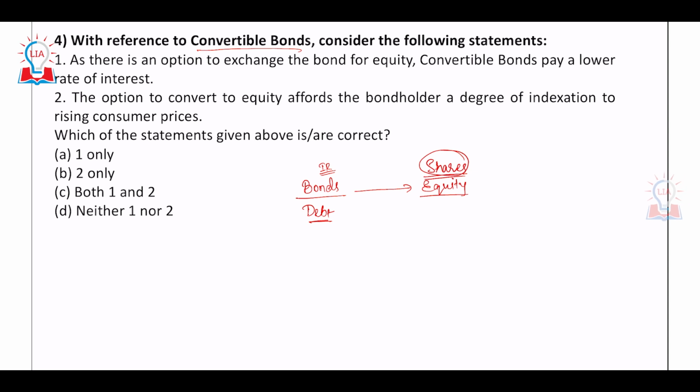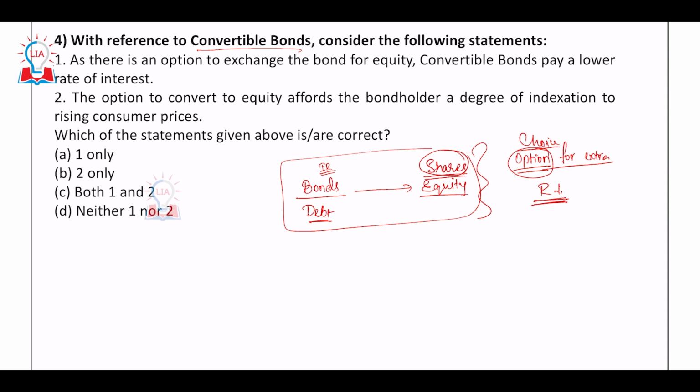So, as there is an option to exchange the bond for equity, convertible bonds pay a lower rate of interest. So, that is the statement. So, what does this mean? Remember, anywhere you have an option to do something extra, it means the return will be lower because you have the choice. Yes, you have the choice. That is why the return will be lower. So, because you have this choice, the returns will be lower. So, option 1 is right.